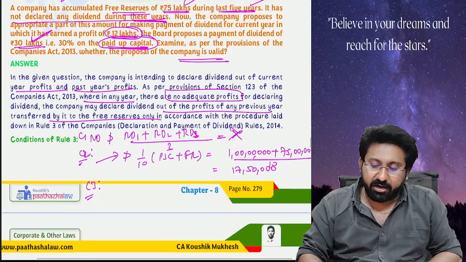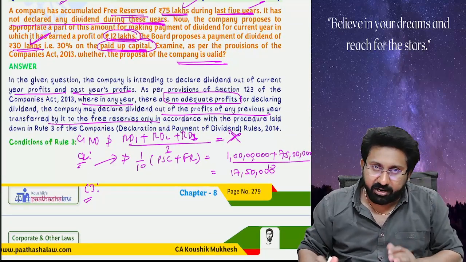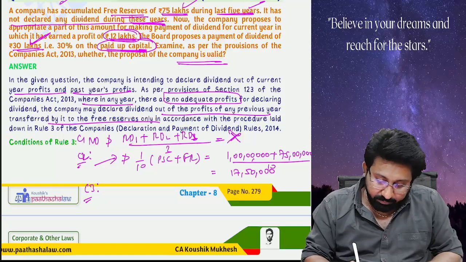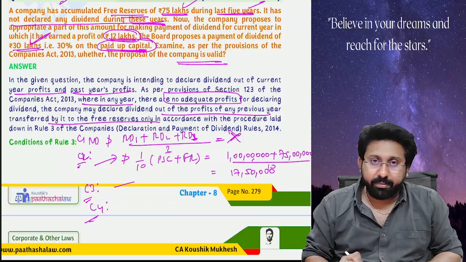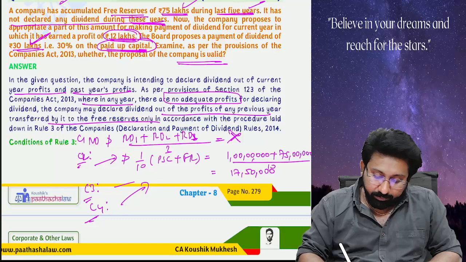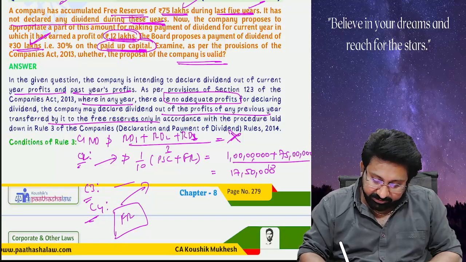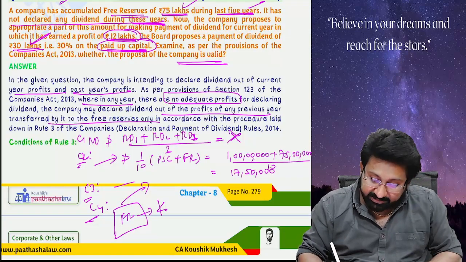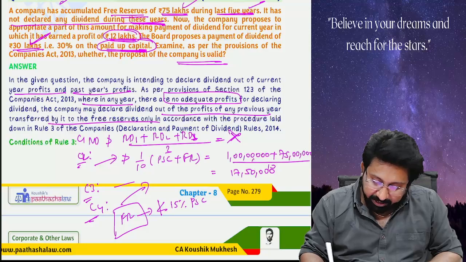Any kind of current year loss, you should adjust. If there is no current year loss, leave it. Last condition, no current year loss. Condition 4: after withdrawal, the amount of free reserves should not be less than 15% of paid up share capital.